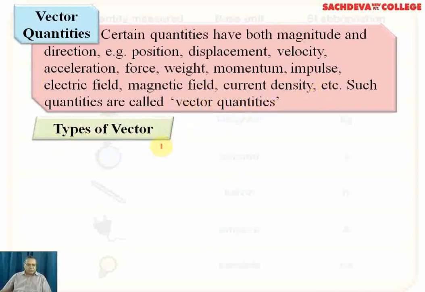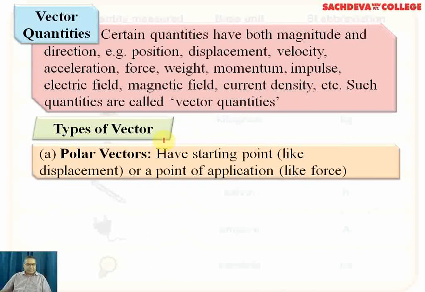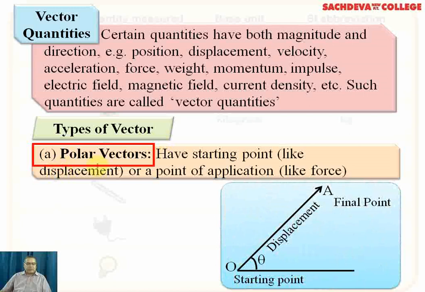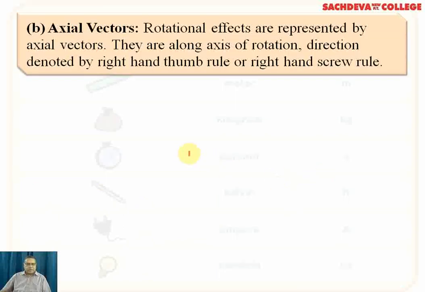Types of vectors. Now we have to go through the various types of vectors. For example, number one is the polar vector. In the polar vector, there is a starting point, the origin, and displacement is indicated by another vector which is inclined at a certain angle from the starting point. So in the figure, O is the starting point, OA is representing displacement, and A is the final point. So what is a polar vector? A polar vector has a starting point, like displacement, or a point of application, like force.